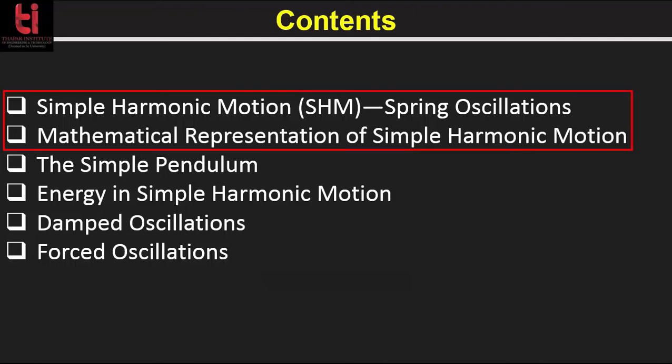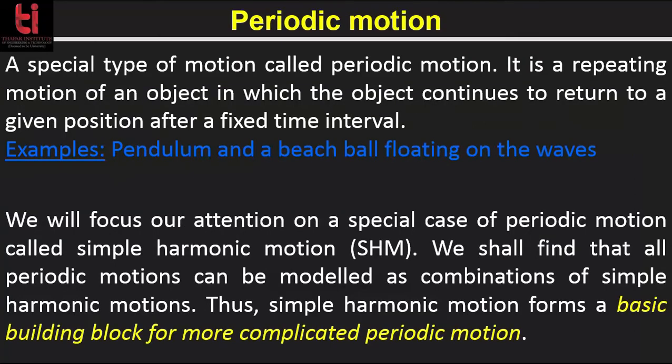In this part, I will discuss simple harmonic motion and the mathematical representation of simple harmonic motion. Now, before discussing simple harmonic motion, we need to know the concept of a special type of motion called periodic motion. It is a repeating motion of an object in which the object continues to return to its given position after a fixed time interval. For instance, a pendulum and the spring mass system.